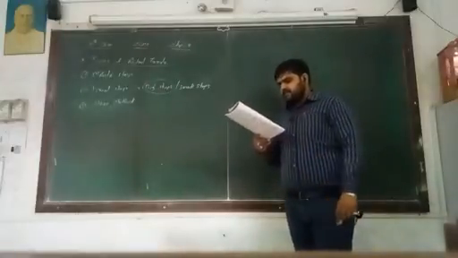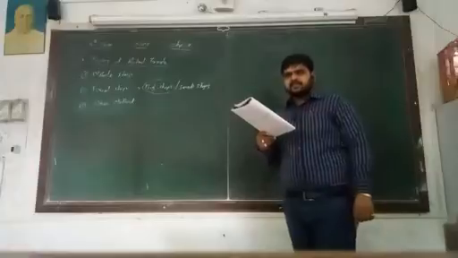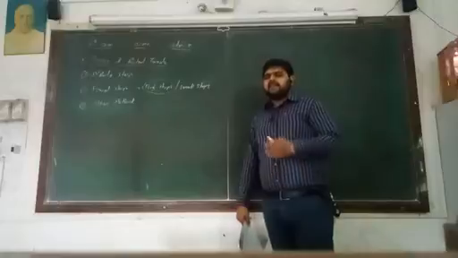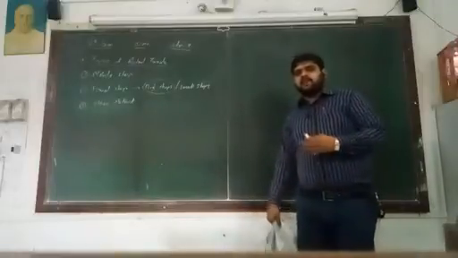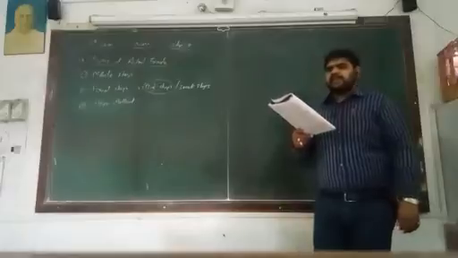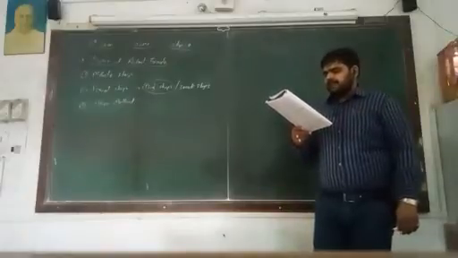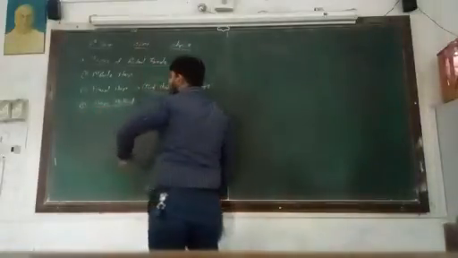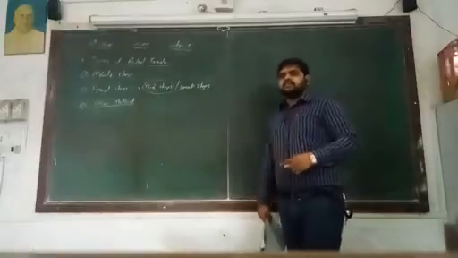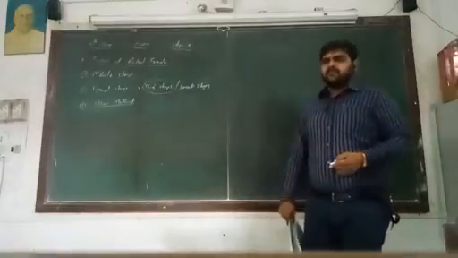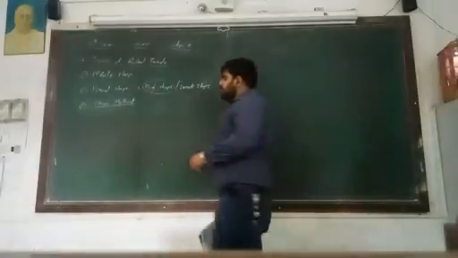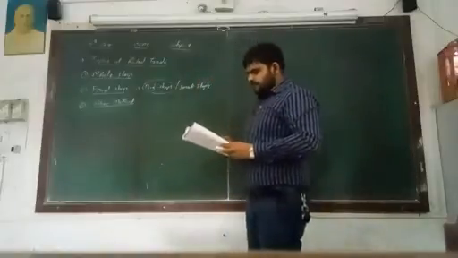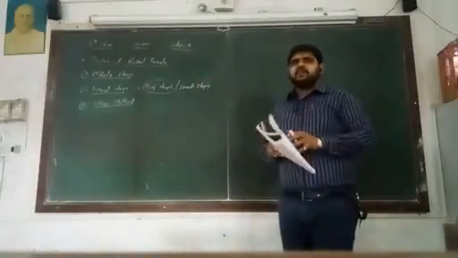Third method, other method: automatic vending machines. Nowadays we can use automatic selling machines, and we will discuss it with the help of an example also. Number two, telemarketing, and number three, internet marketing. These three other methods are all useful with the help of technology. So they are divided into three main parts: number one, mobile shop, number two, fixed shop, and number three, other method.